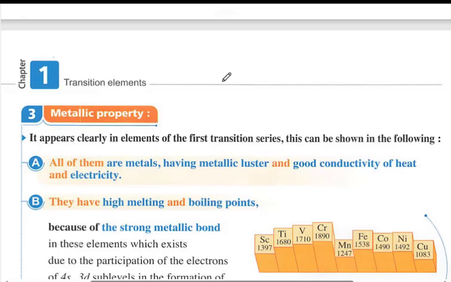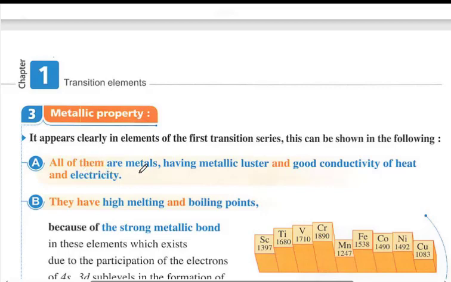Okay, so three, metallic property. As we know, all the metals are characterized by general characters. These elements in the first transition series are metals. All of them are metals, so they are characterized by the general properties of all metals.